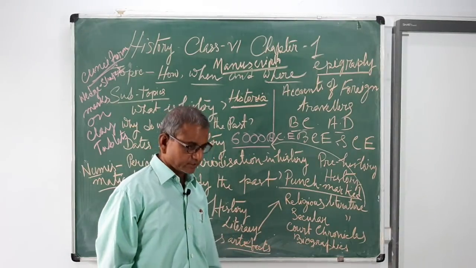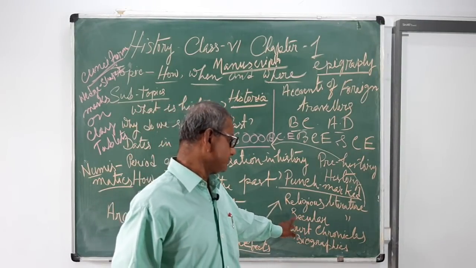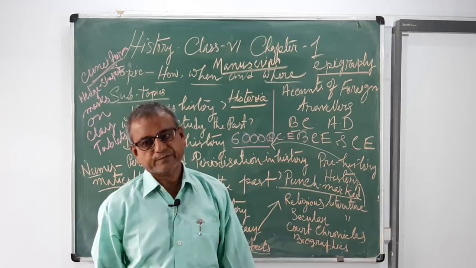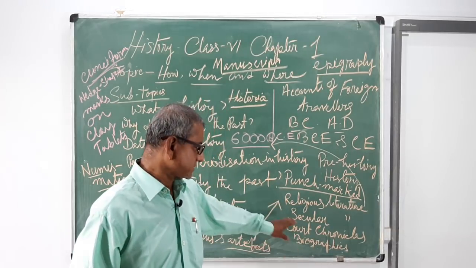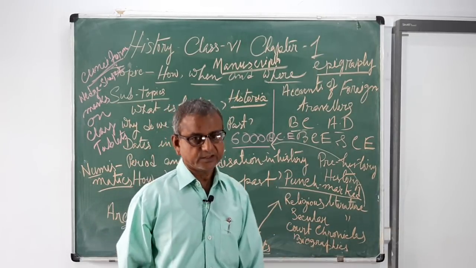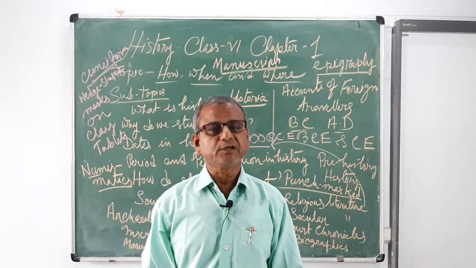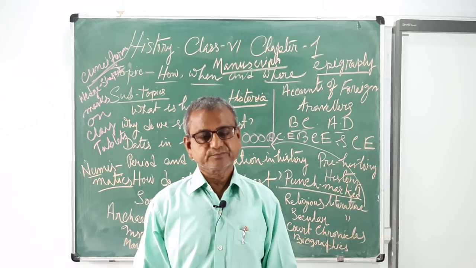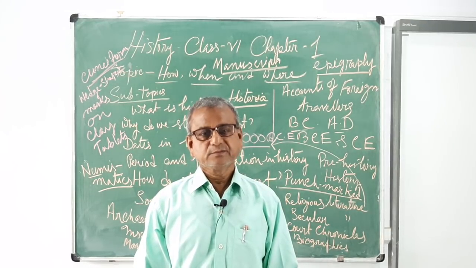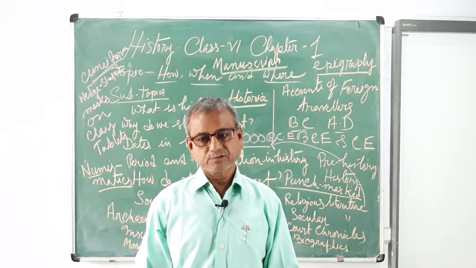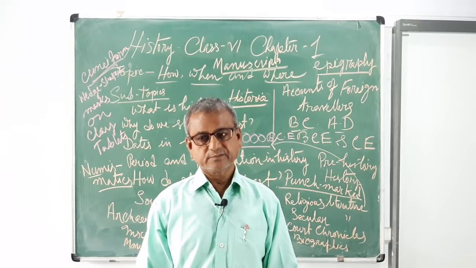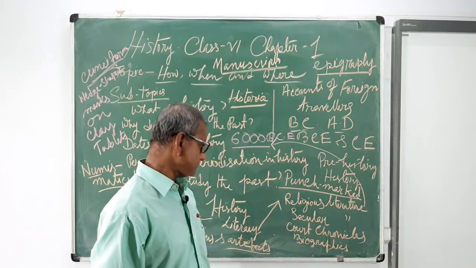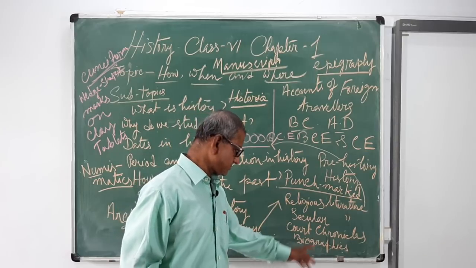Similarly, secular literature, the writings or books or texts which were not of a religious nature, is known as secular literature. For example, Kautilya's Arthashastra, Panini's Vyakarana or grammar, and many other similar books were written at that time. Now, court chronicles.